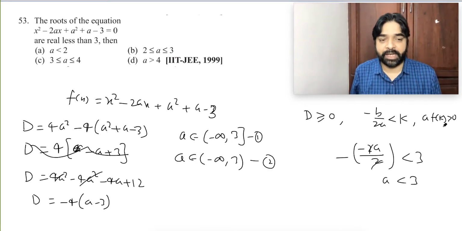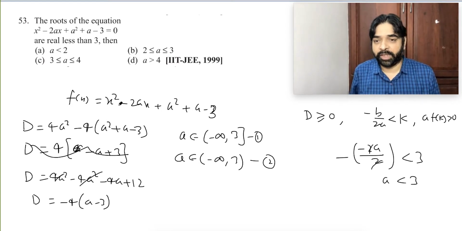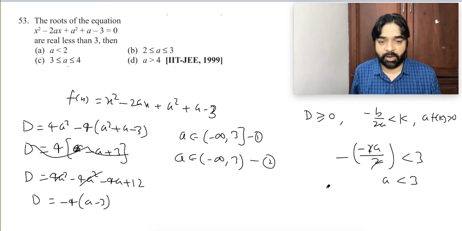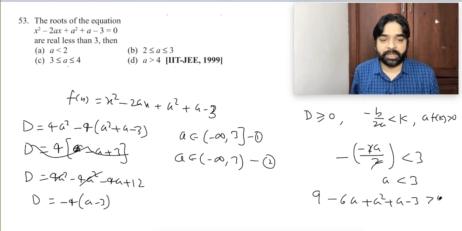Third condition, a into f of k greater than 0. A is already 1. K equal to 3. I will put it here. So if you put 3 here, how much will you get? 9 minus 6a plus a square plus a minus 3. That should be greater than 0.